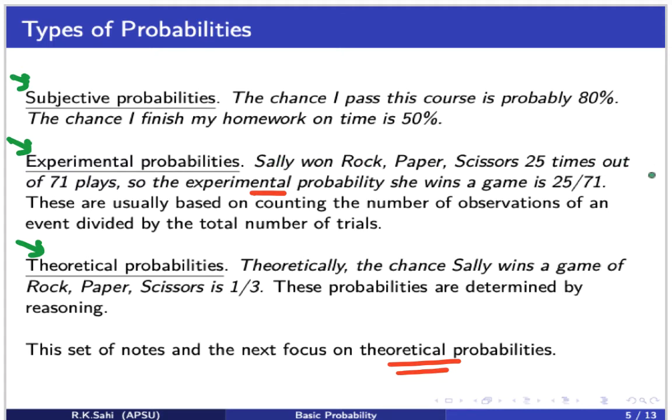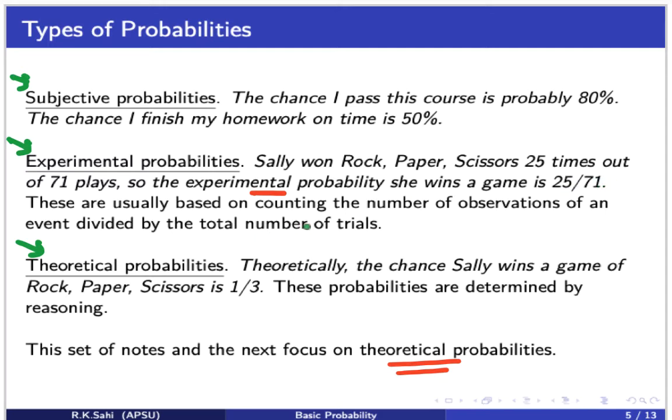Experimental is like, all of us have played this game, rock, paper, and scissors. When we play this game, we do not know who's going to be the winner. Suppose Sally won 25 times out of 71. It's an experimental probability. She wins the game, say 25 by 71.